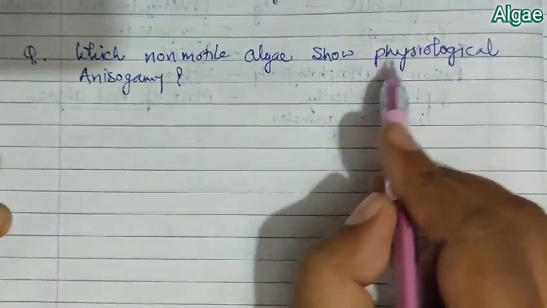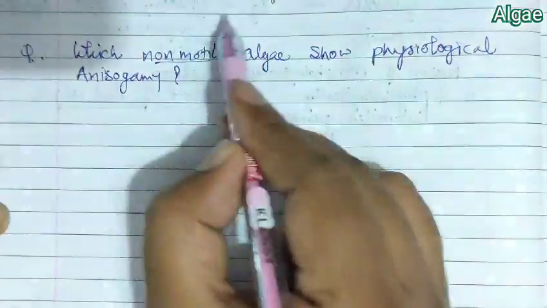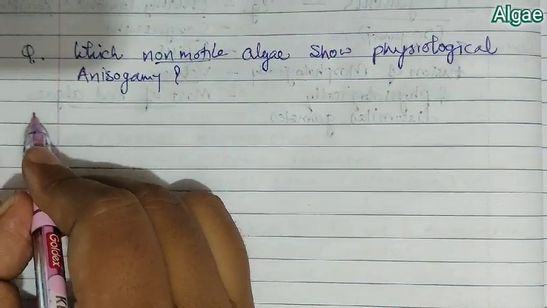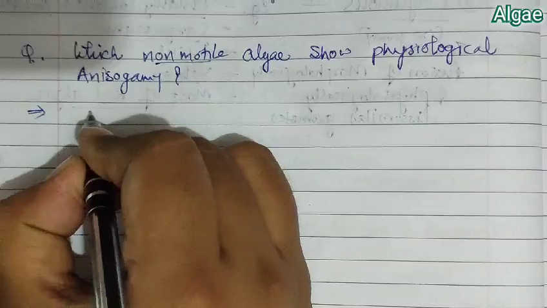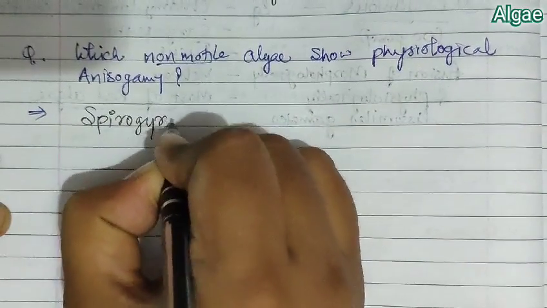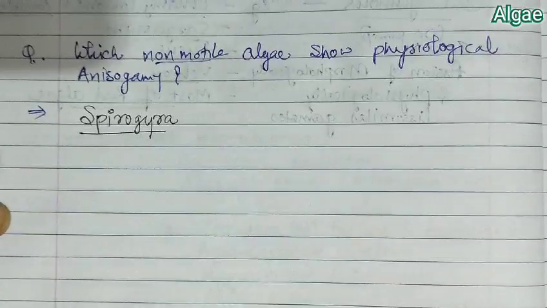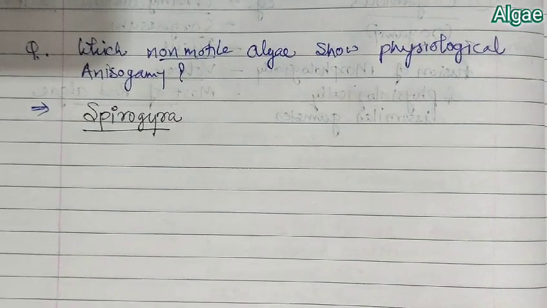So the question is again of physiological anisogamy but for non-motile algae. Out of the above given in case of isogamy, the answer becomes Spirogyra, as Spirogyra is a non-motile alga which shows physiological anisogamy.